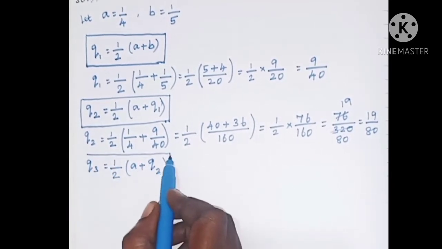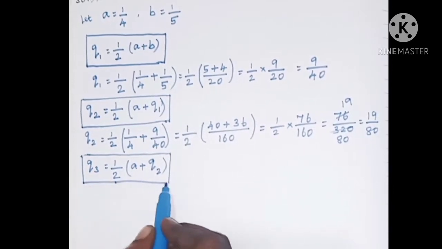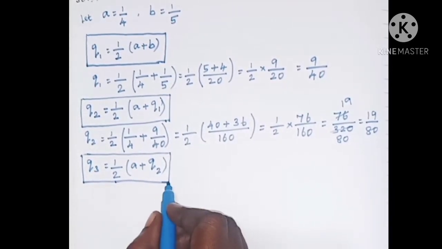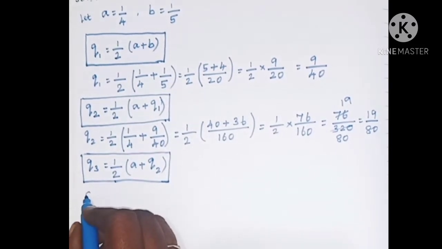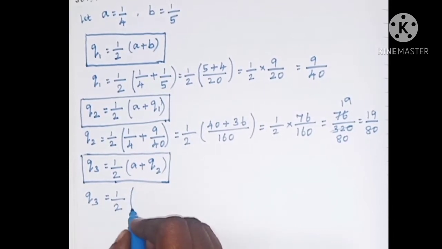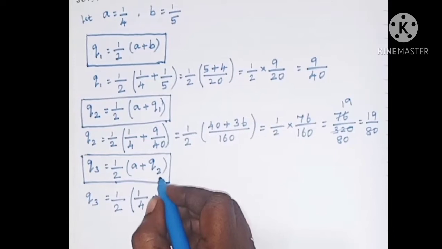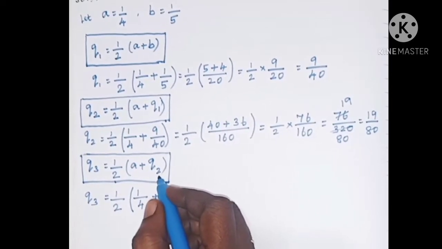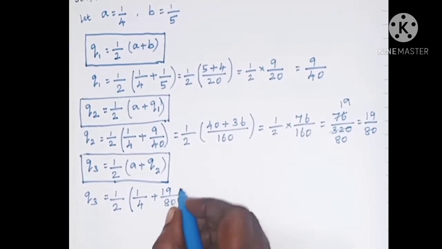This is the formula to find the third rational number Q3. So Q3 is equal to 1 by 2 into the value of A, 1 by 4, plus Q2. Q2 is nothing but 19 by 80.